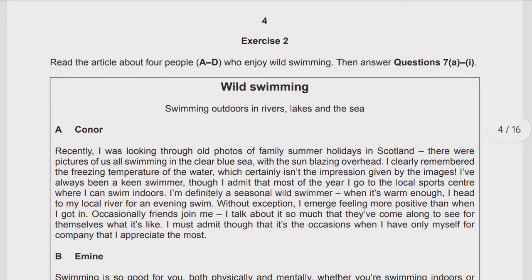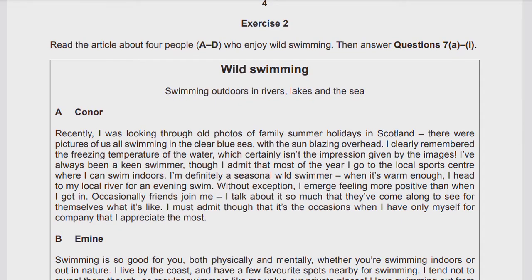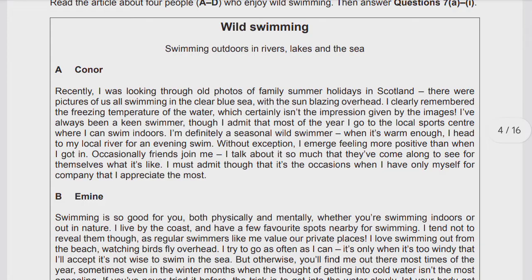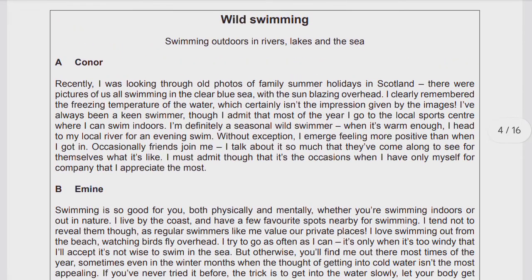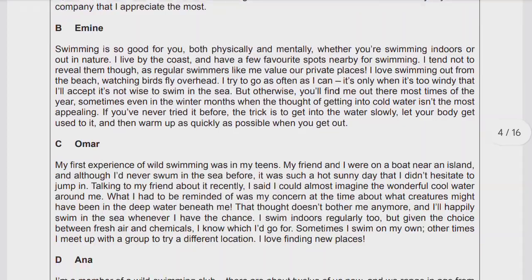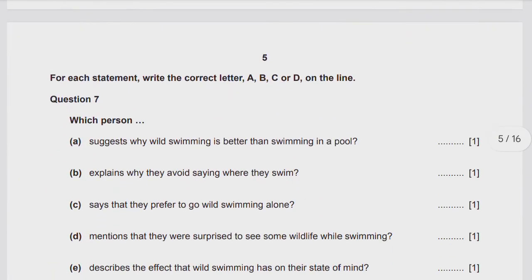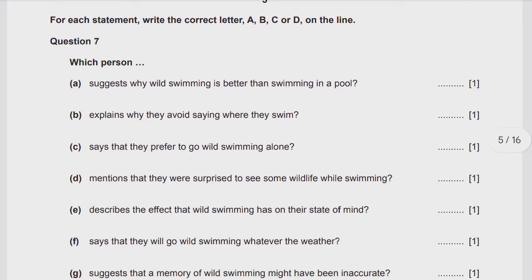In exercise 2, you have an article to be read, for people who enjoy wild swimming. Then you have to answer question number 7, parts A to I. You will read, and you can pause the video and read the text well, then answer the questions. There are 4 people in this reading text who speak. For each statement, write the correct letter A, B, C, D on the line. For example, which person suggests why wild swimming is better than swimming in a pool?